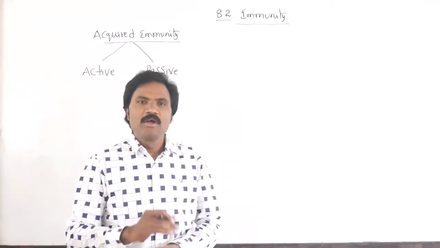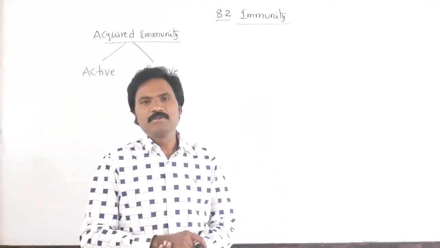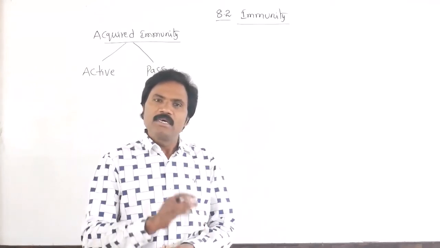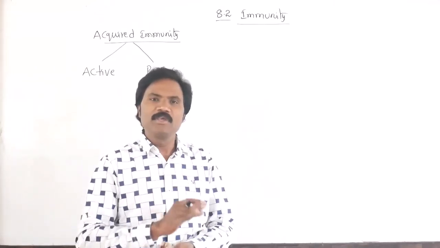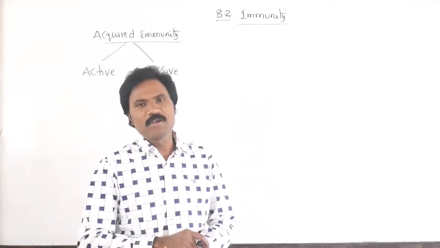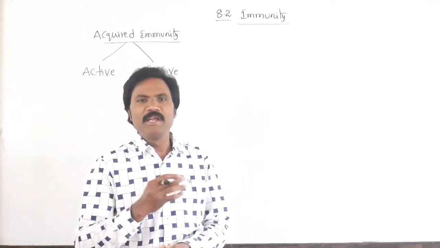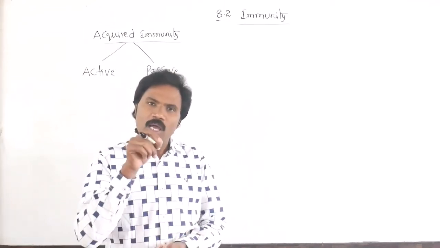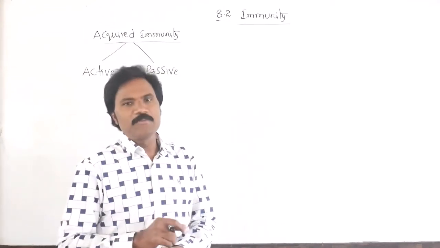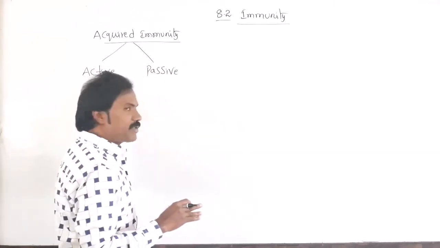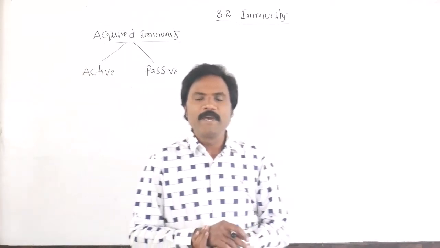Hello students, today we discuss the continuation of immunity. Last class we discussed acquired immunity. How many types of acquired immunity are there? There are two types: antibody mediated immunity and cell mediated immunity. Then, from another point of view, there are another two types of acquired immunity: active immunity as well as passive immunity.